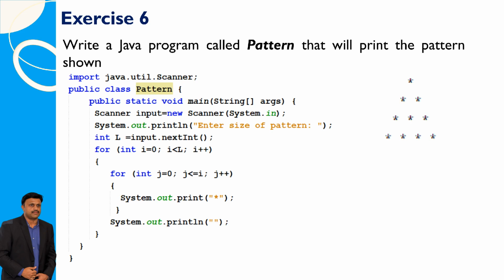Write a Java program named pattern that prints a pattern based on user input. The program should prompt the user to enter the size of the pattern, then use nested loops to print a triangle pattern of asterisks. Detailed Java code is written here.